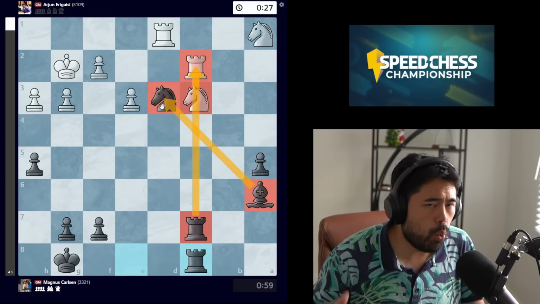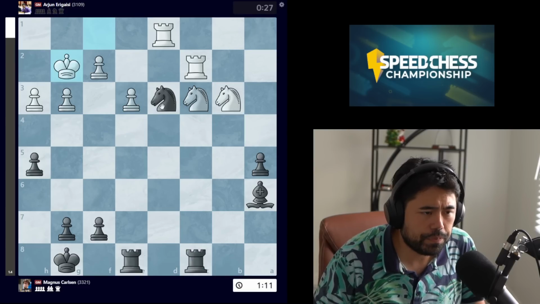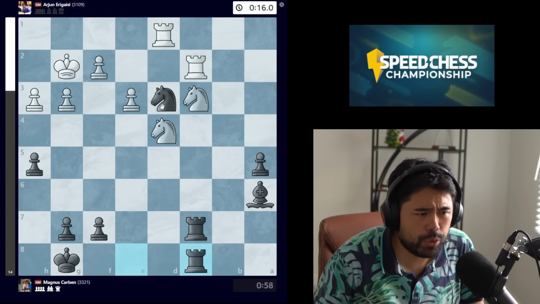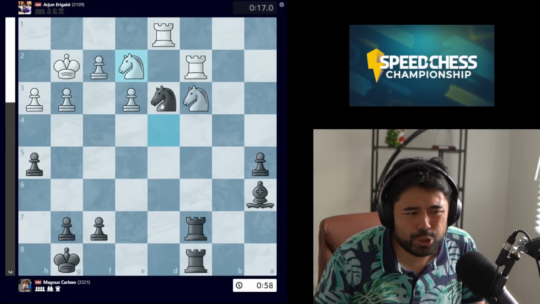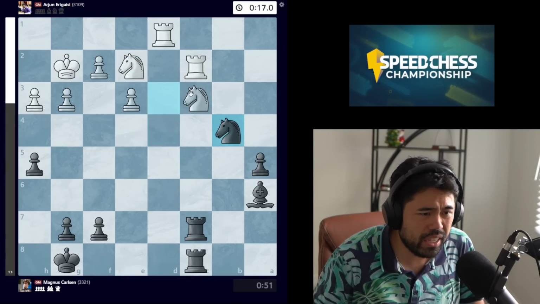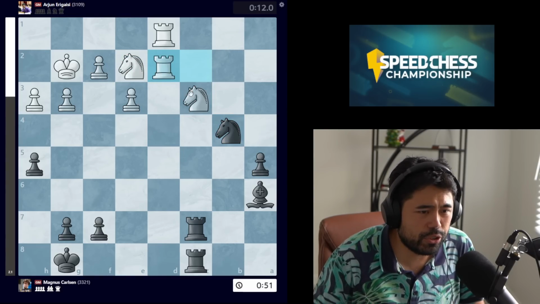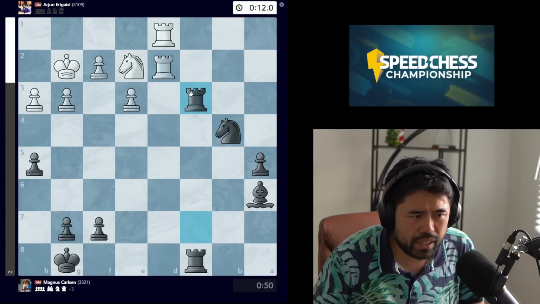Bishop guards the knight. White is going to lose material and the game. So Arjun goes knight to d4. We get rook to c8. Now we have knight to e2. Arjun desperately trying to hang on. We get to move knight to b4, rook d2, and now Magnus takes the knight on c3.